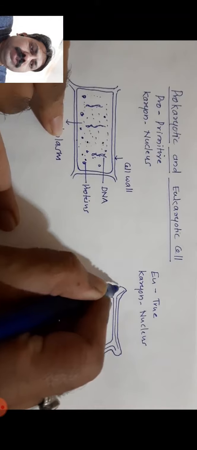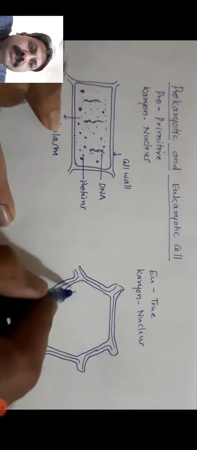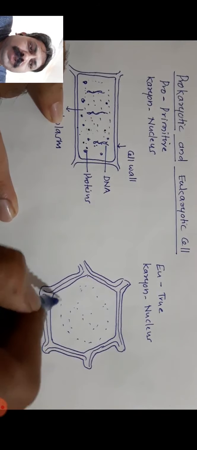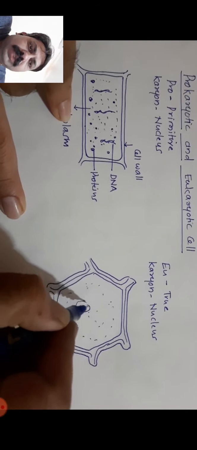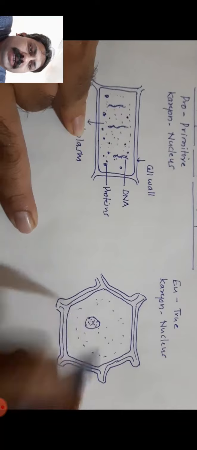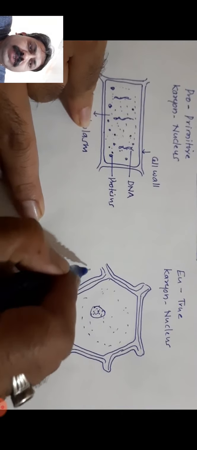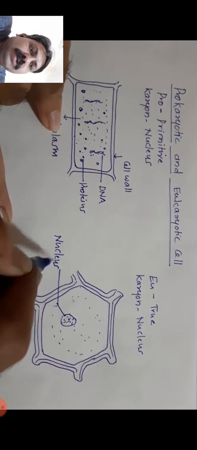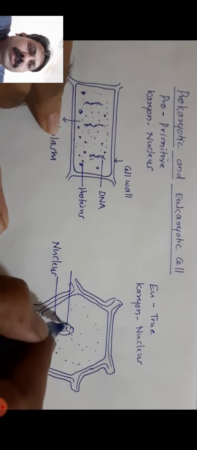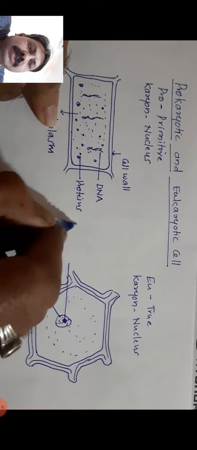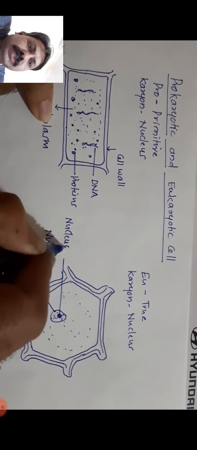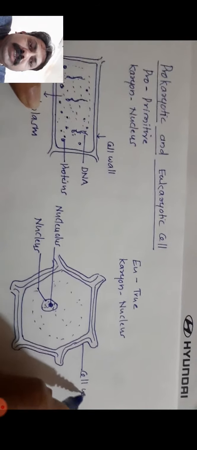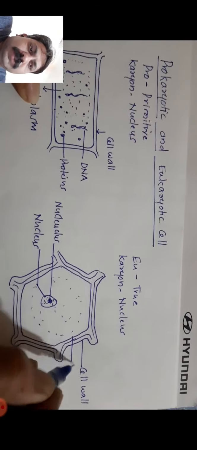Now in this case also the structure may vary, but for an example I have given the structure like this. So this cell in eukaryotic cell again is with a distinct nucleus. The nucleus is covered by a membrane or wall, this is called the nuclear membrane, and inside the nucleus it is liquid called nucleoplasm, and this nucleoplasm has the nucleolus.